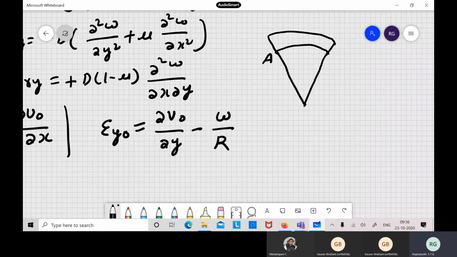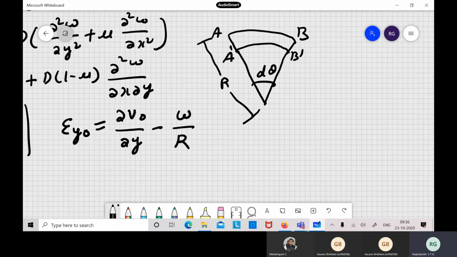Okay, so this is a dash b dash and this is b. So you have one extra term, if you take this as d theta and the radius of curvature is r. So you can find out that you have one radial deformation, say w. If the radial deformation is w, so you can see the strain in the element, that is in AB.